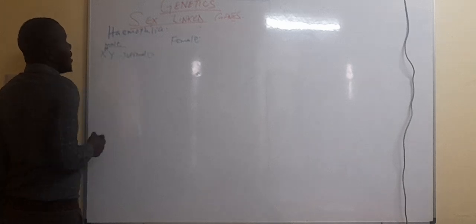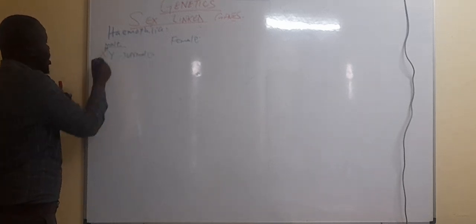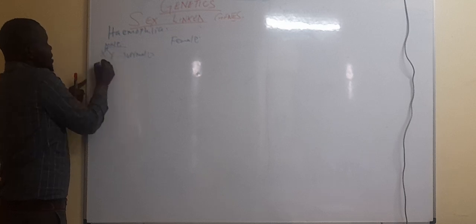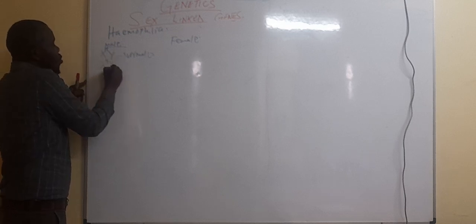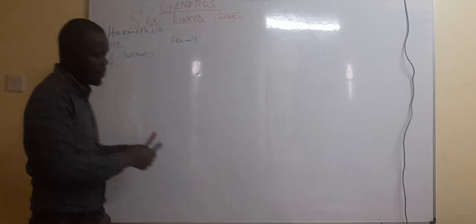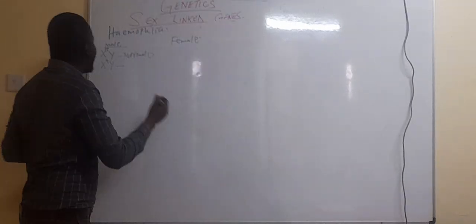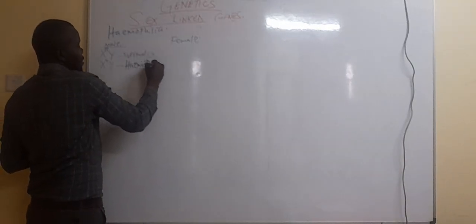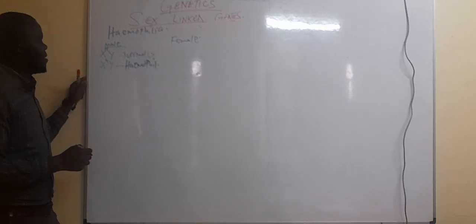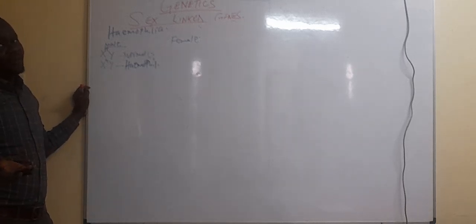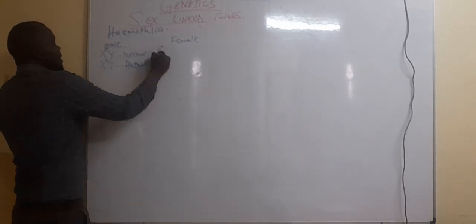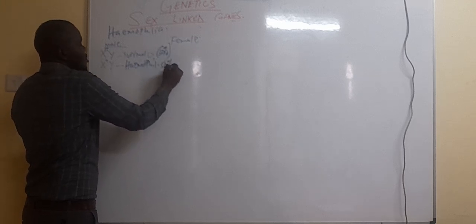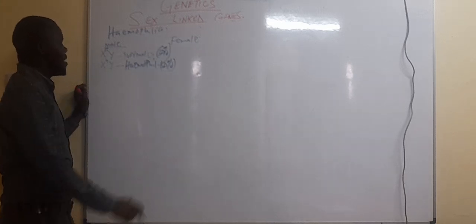The H is linked to the X, and the Y is not linked. Then you have XhY, with small h, which means this person is haemophilic. So we're saying the male has a 50% chance of being normal and a 50% chance of being haemophilic.